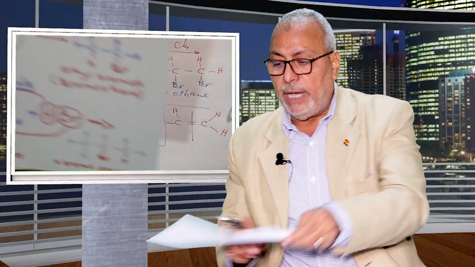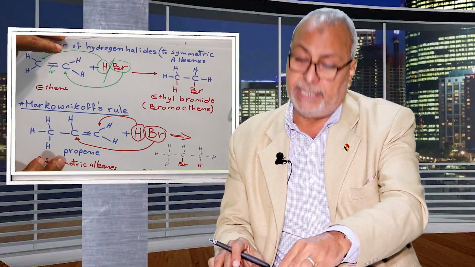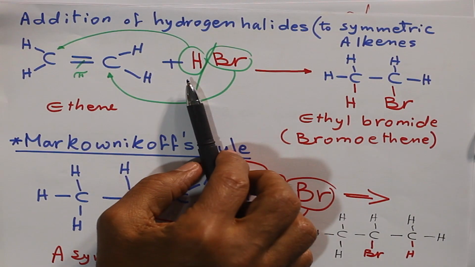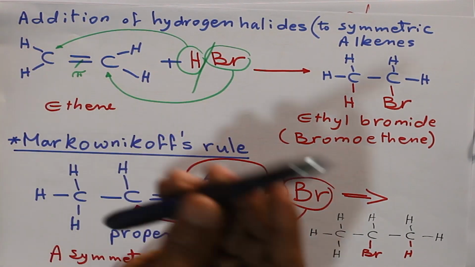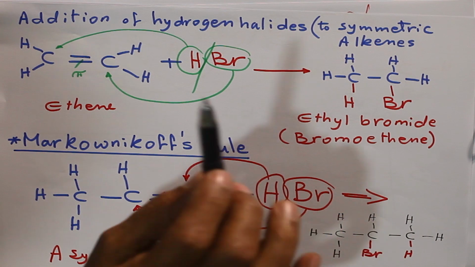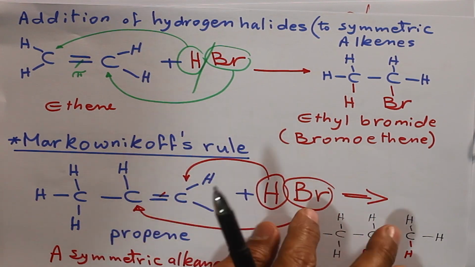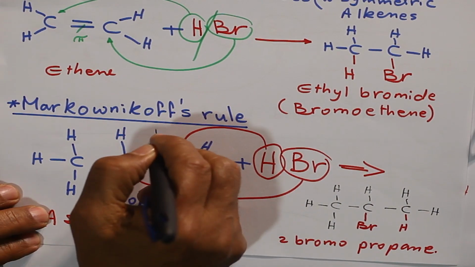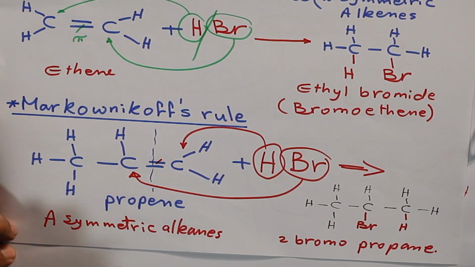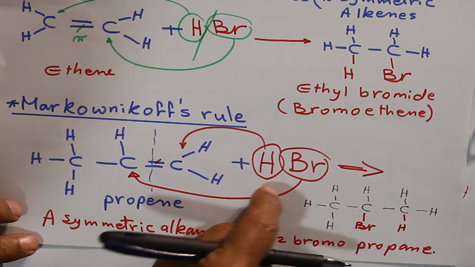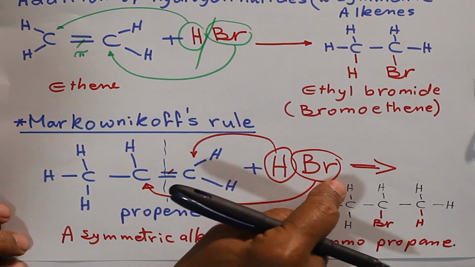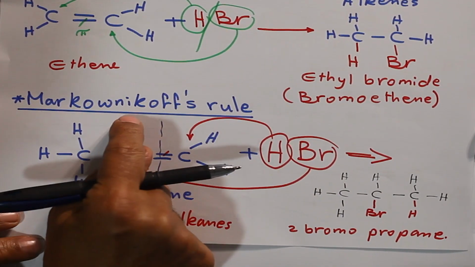Another example, adding HBr to a symmetrical alkene. No problem. H is added to any carbon, and bromine is added to the other carbon without any problems. But if we have an asymmetrical hydrocarbon, now we have a problem. Hydrogen where and Br where? So we must apply the Markovnikov rule.